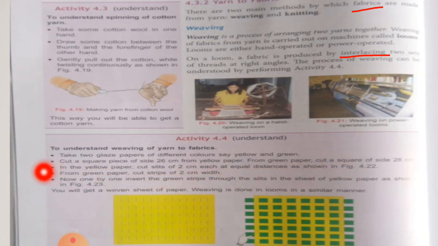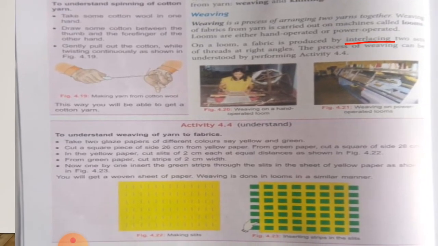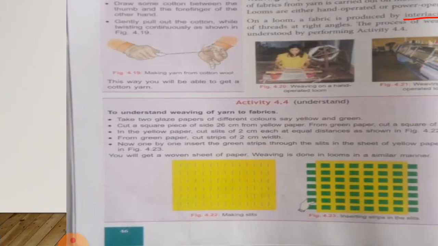So you have to cut slits of 2 centimeter each in the yellow paper, each at equal distance as shown in figure 4.22.